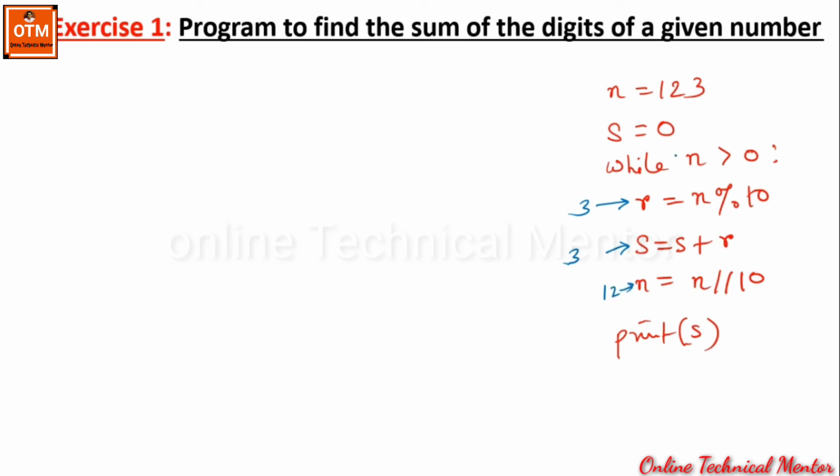Again, let's move back to the while loop. So now the present value of n is 12. 12 greater than 0, yes. So 12 mod 10, this time r will be 2. And again s equal to s plus r means the right hand side will be executed first. The present value of s is 3. So 3 plus the present value of r, which is 2. 3 plus 2 is 5. So 5 will be stored within s. So this s now will become 5. Next, n equal to n divided by 10. The present value of n is 12. 12 divided by 10, the quotient is 1.